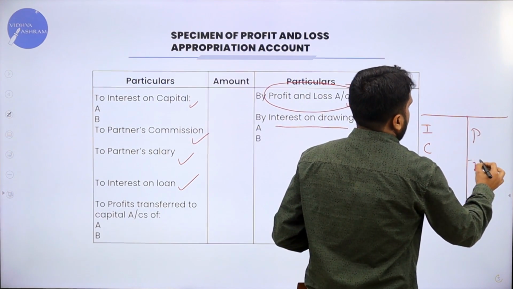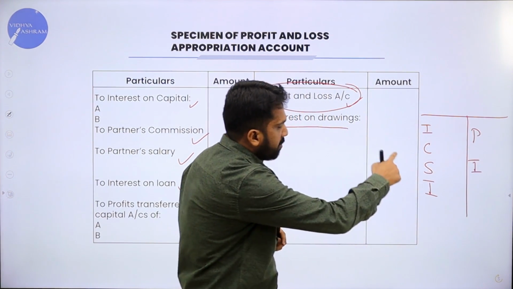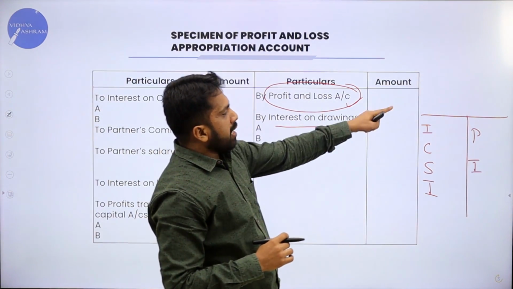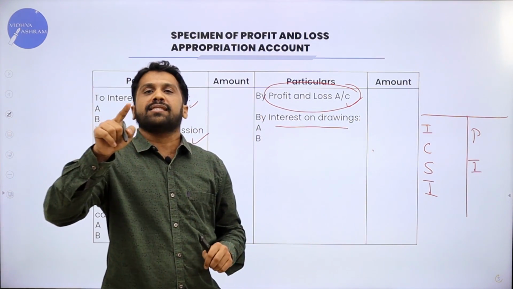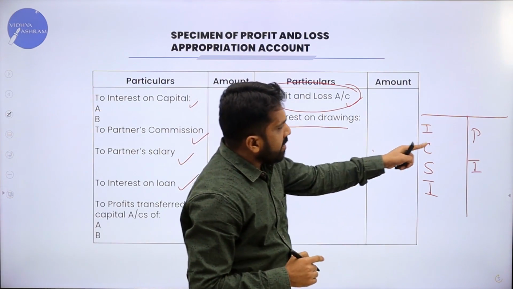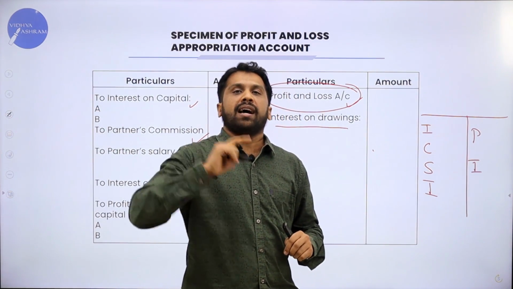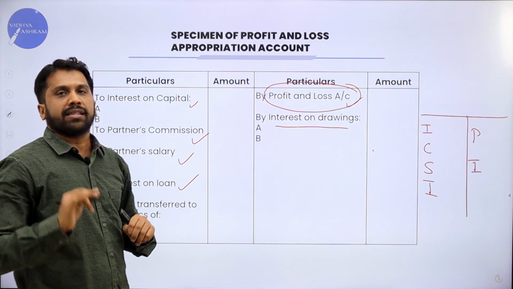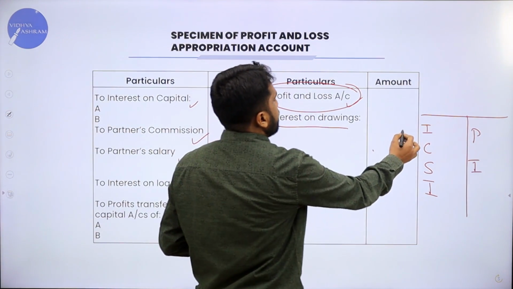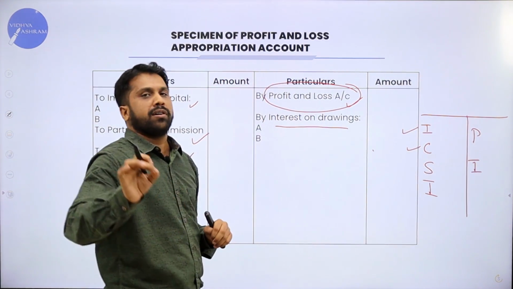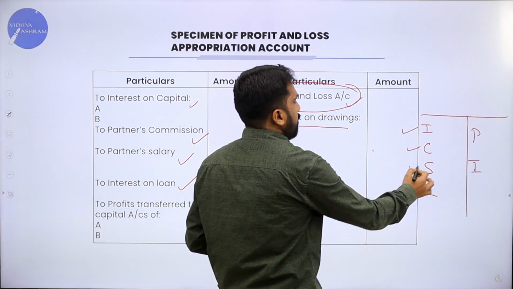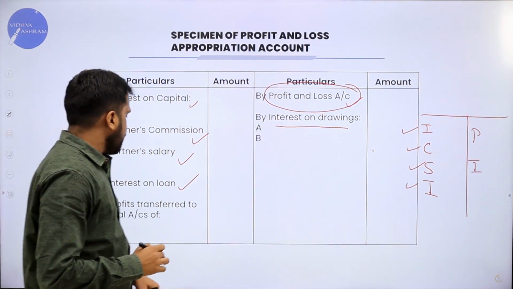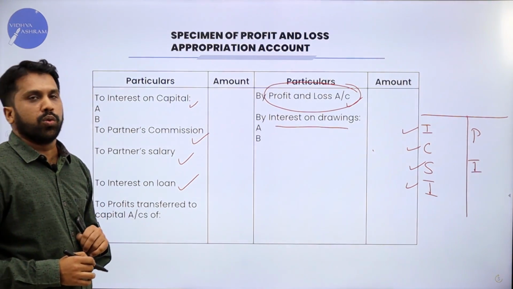P, I. If you remember this, your format is done. Now, debit side what will come? I, C, S, I. Credit side what will come? P, I. What does I stand for? Interest on capital. C stands for commission. S for salary. I for interest on loan.